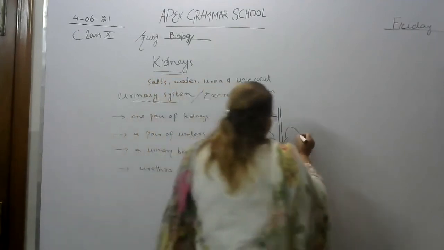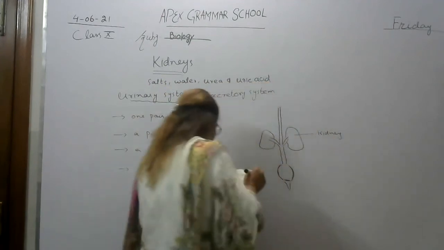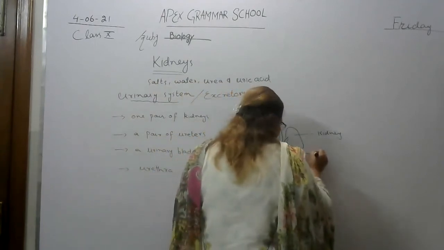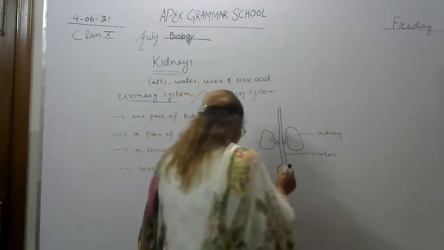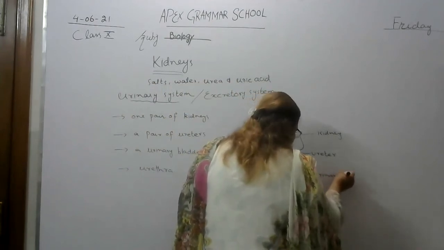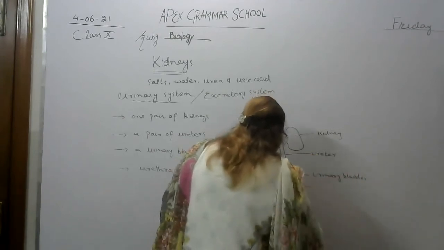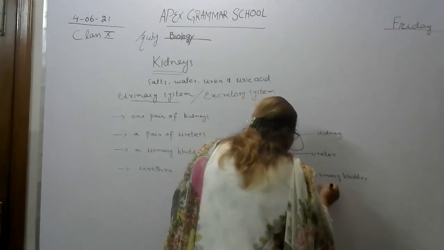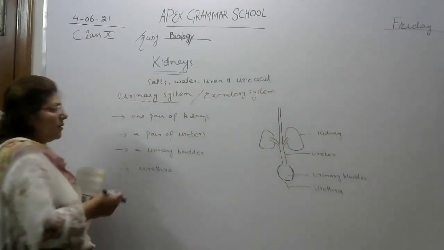These are called kidneys. After that, these are called ureters. This is called the urinary bladder, and this is the urethra. So this is the urinary system, the urinary tract.